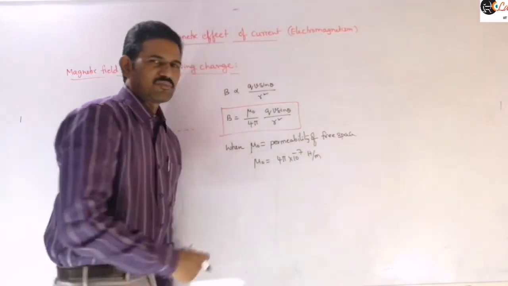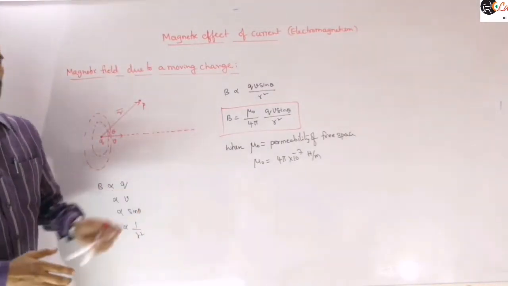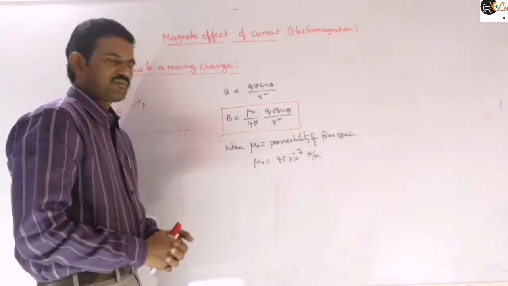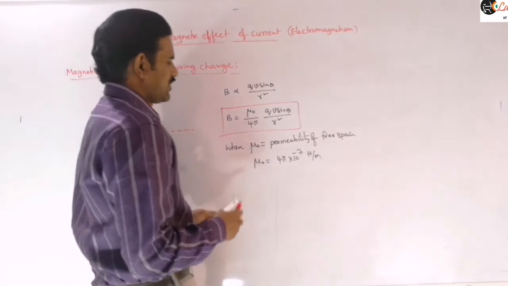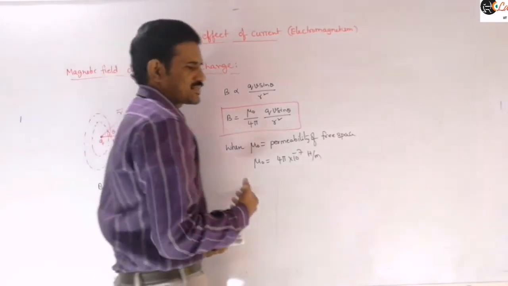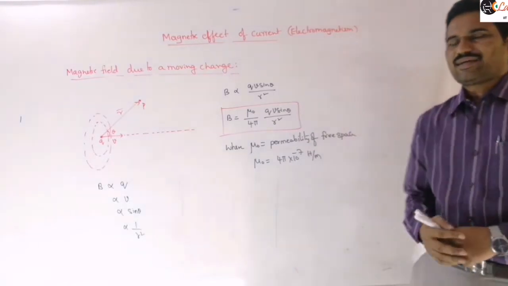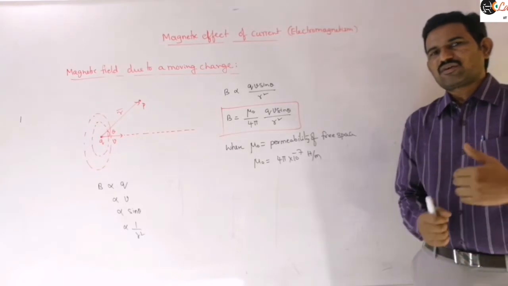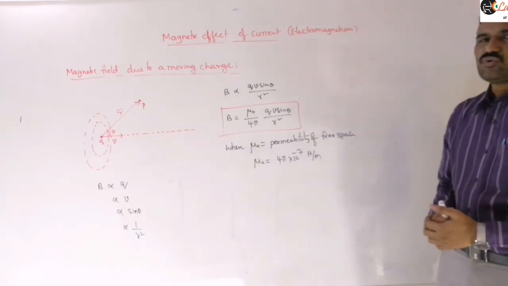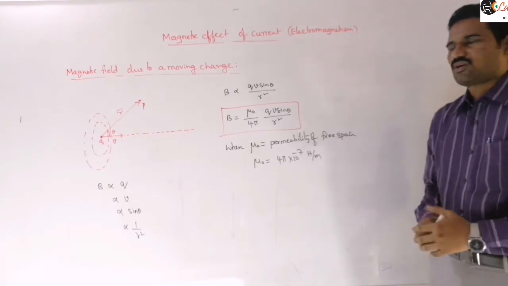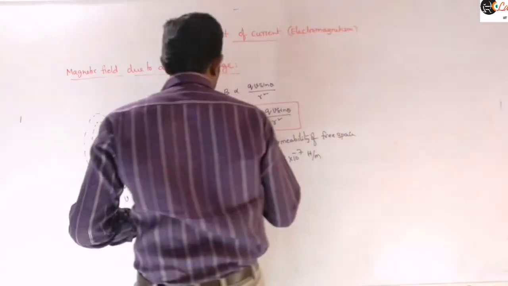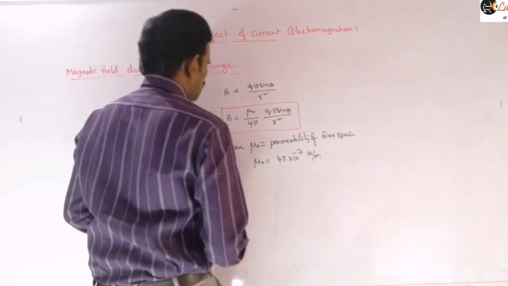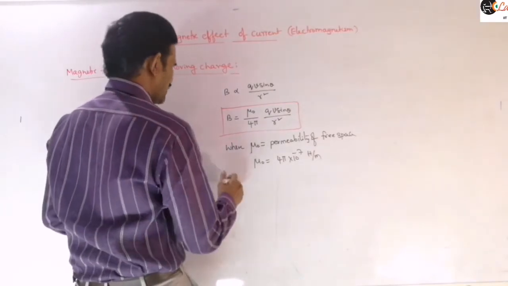That H means Henry per meter. That is a unit; different units you can express there. Generally in SI units we express it like this. This is the mu naught value, 4 pi into 10 power minus 7 Henry per meter, and that is about the permeability. Now this constant is similar to our 1 by 4 pi epsilon naught. In electrostatics we use the proportionality constant 1 by 4 pi epsilon naught. Now in magnetism we use the constant mu naught by 4 pi, whose value finally you can write as 10 power minus 7. And so now in vector form we can express this equation as